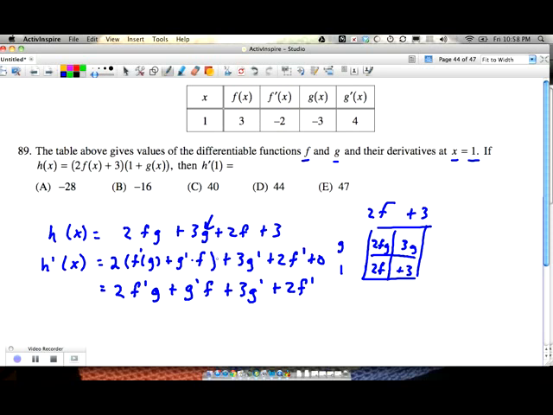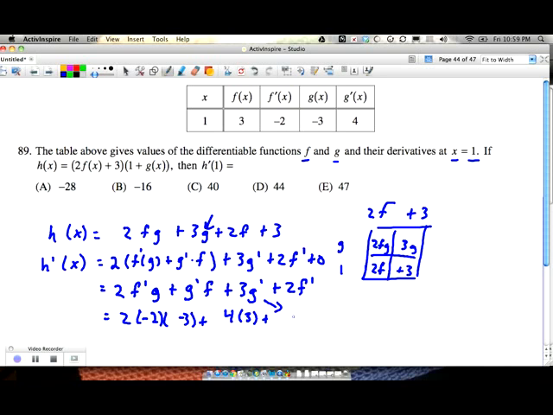Alright, let's plug in what we got. This is going to be 2 times negative 2, which is f prime, and g is negative 3, plus g prime is 4, and f is 3, and then g prime is 4 again. So we got 3 times 4. Is that right? Yes, it is.